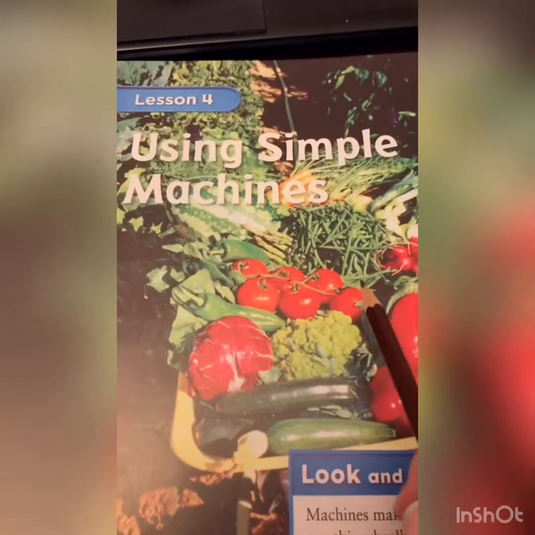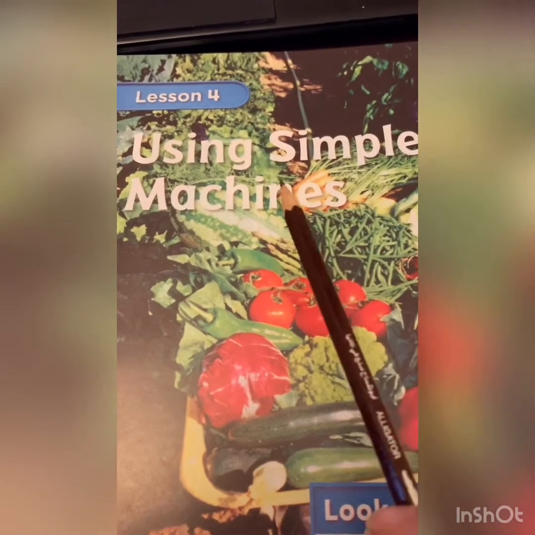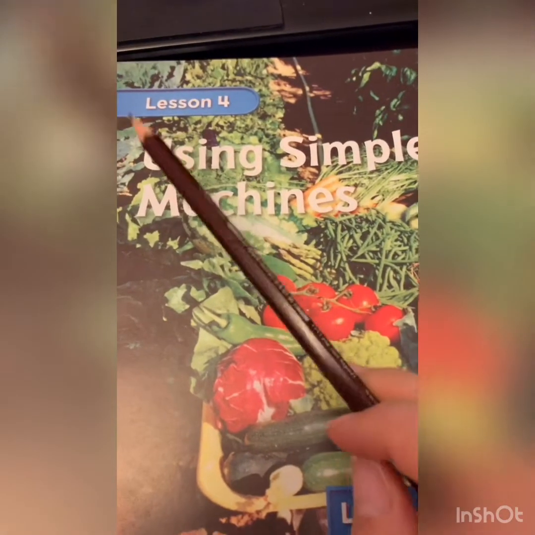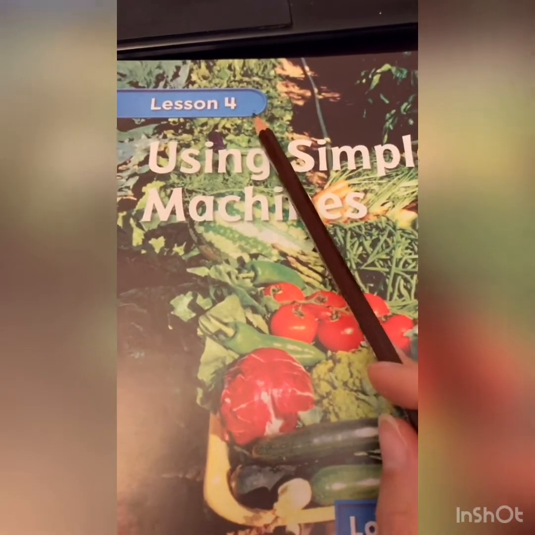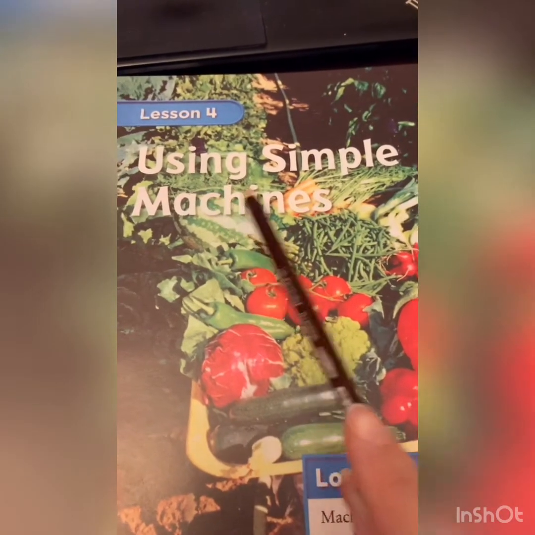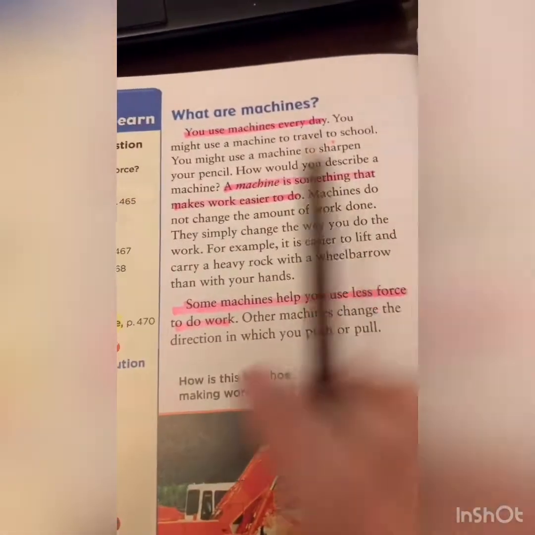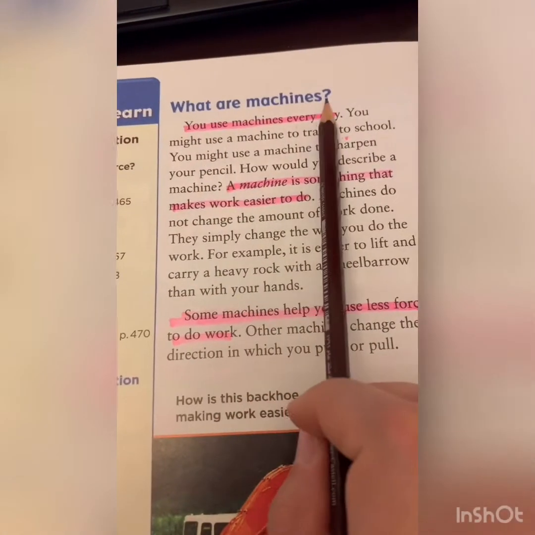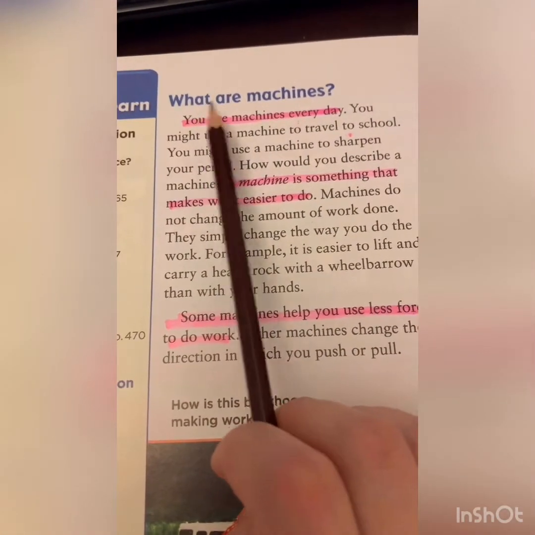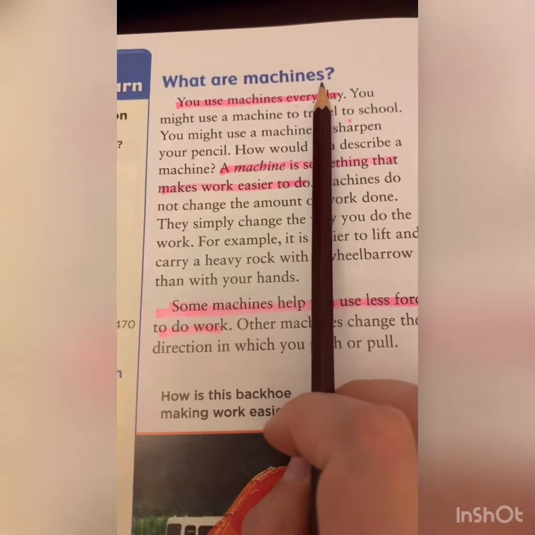Thank you. Hi again. Now I'm going to move to lesson 4 in the science subject, and I'm going to talk about using simple machines. Let's all together open page 464. And let's start with the first question, which is, what are machines?